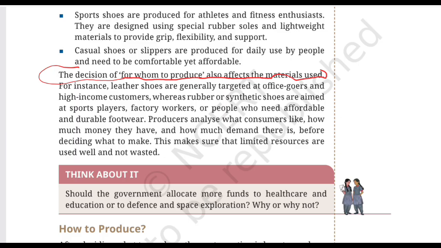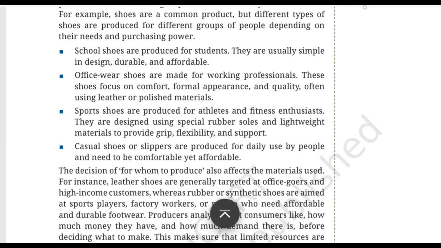The producer has to balance quality, cost, consumer needs, and purchasing power, like given in the example of the shoes over here. Now school shoes have to be affordable. They can be made out of any material. But when we talk about office wear shoes, they have to be formal and comfortable, and the material used here could be leather and it should be polished.